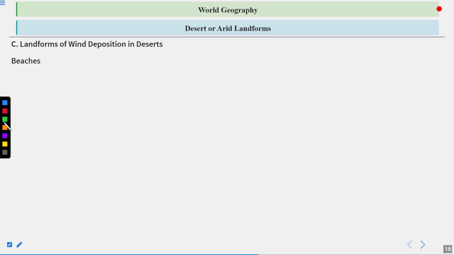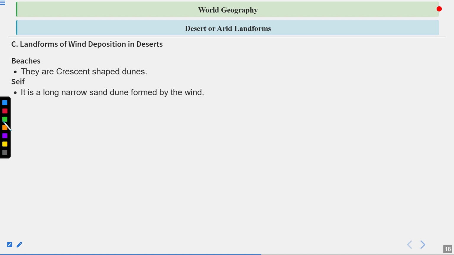So barchans, these are crescent shaped dunes and they are found in the deserts. If you ever visit the Thar desert or any desert, you will find these type of dunes being created because of the winds, because of the deposition of sand. Then seif, it is a long narrow sand dune formed by the wind. Seif is formed parallel to the wind that is responsible for its construction.